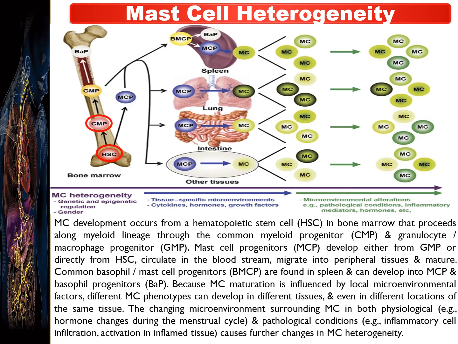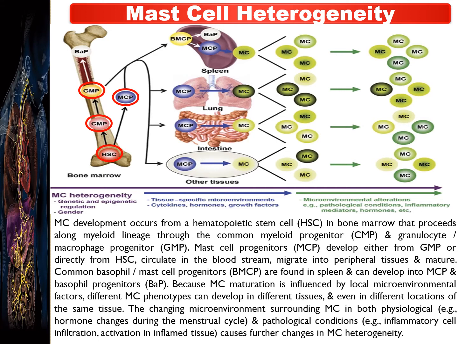See in this diagram, this one. And the granulocyte macrophage progenitor, that is the GMP. See in this diagram here. The mast cell progenitors, MCP, develop either from GMP or directly from the HSC, that is the hematopoietic stem cell,